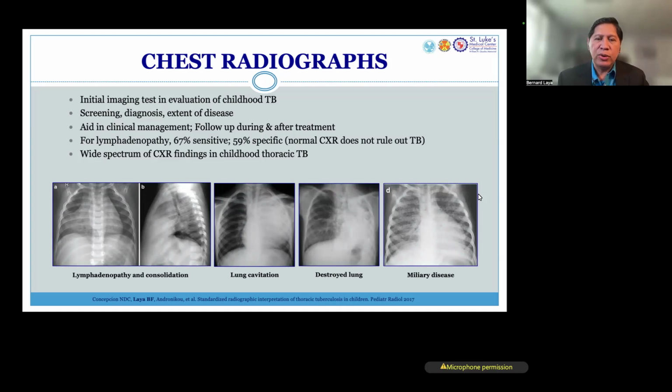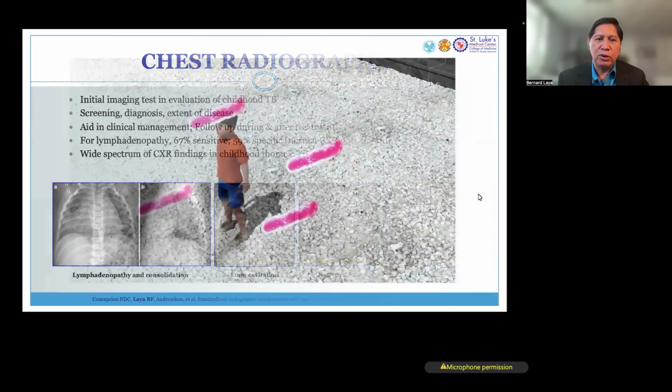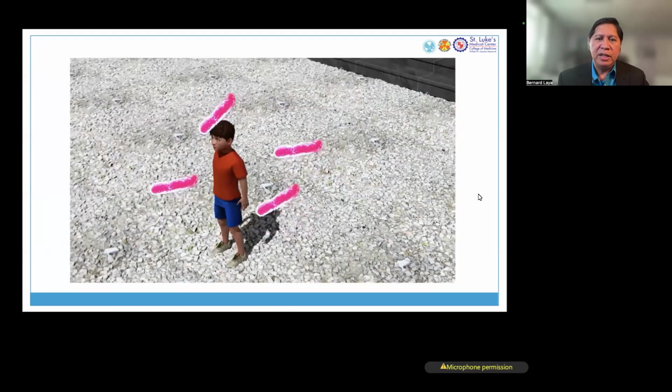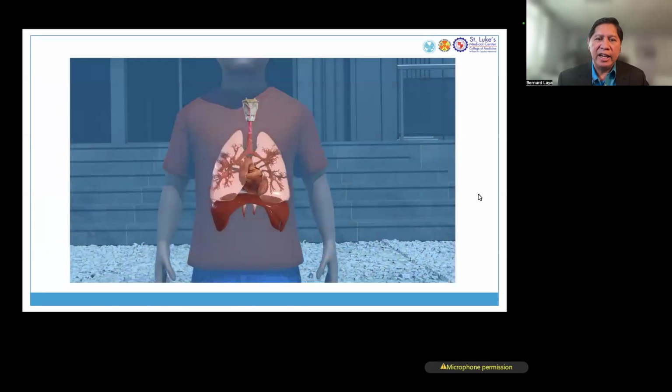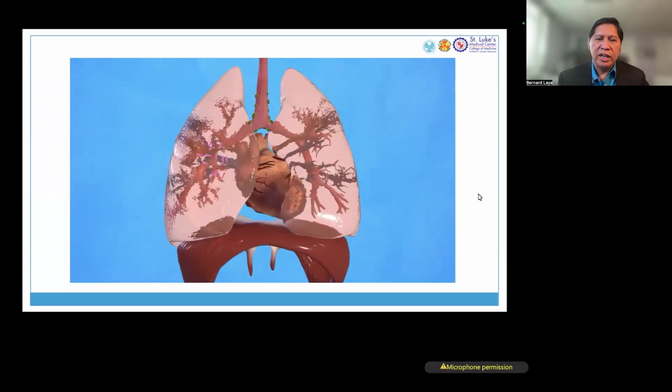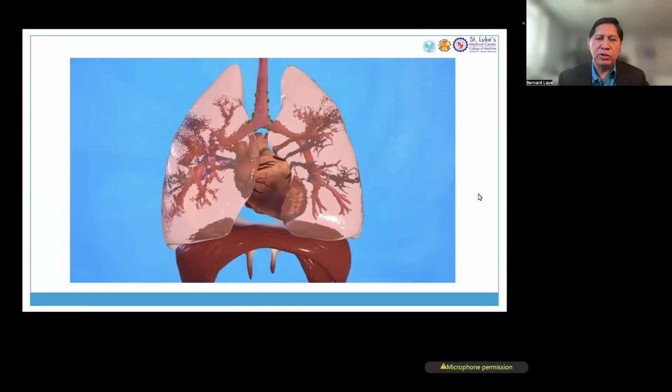But of course, to understand its radiologic manifestations, we have to understand the pathophysiology of how we get tuberculosis. If somebody coughs and the child is close by to a person who's infected with TB, the mycobacteria gets inhaled. Of course, it settles first in the lungs where the mycobacteria multiplies and incites inflammatory changes in this area.